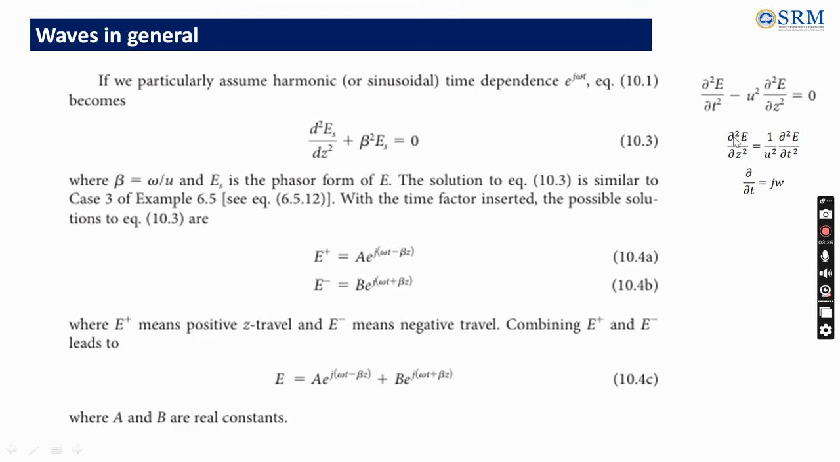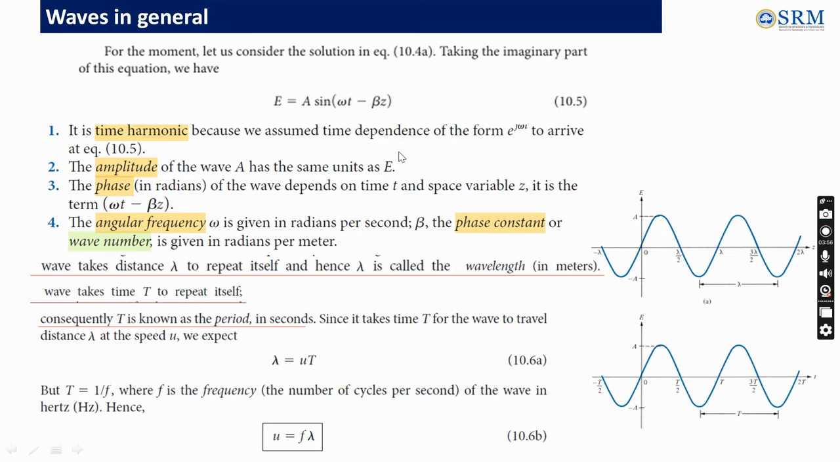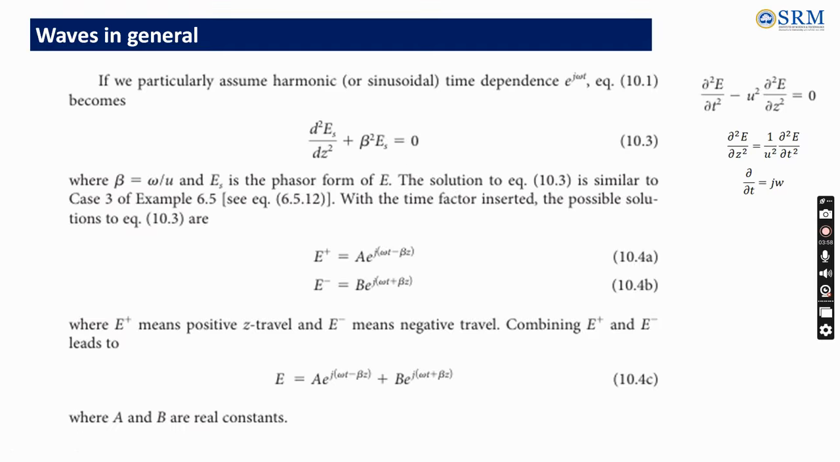That is, removing the partial differential equation, I can write the general differential equation: d square Es by dz square. This term comes to this side as negative, but already because of j square a negative sign is there. So plus beta square Es is equal to 0, where Es is the phasor form, right? And with this time factor inserted in this wave equation,